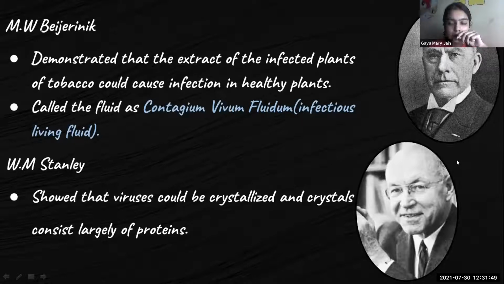He used it on a normal healthy plant, and he found out that this healthy plant also started to show the symptoms. He understood that it was spreading, so he understood that it was contagious. So he called it contagium vivum fluidum, which means infectious living fluid. And then we have W.M. Stanley. He showed that the viruses could be crystallized, and the crystals were largely made up of proteins.